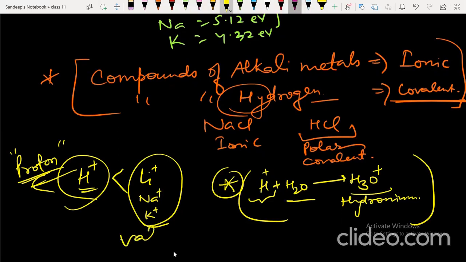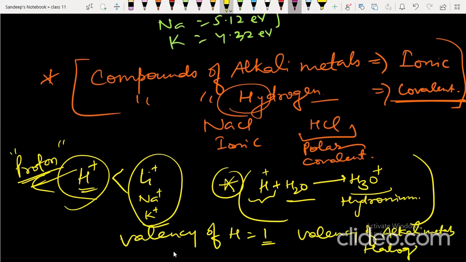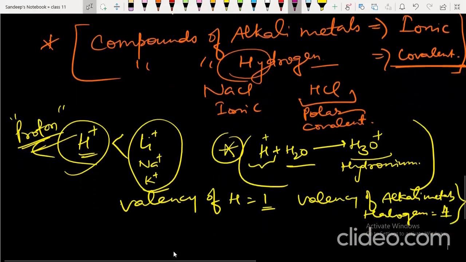Whereas the valency of hydrogen is 1. The valency of alkali metals as well as halogens is also 1. So in this concept, hydrogen resembles alkali metals.